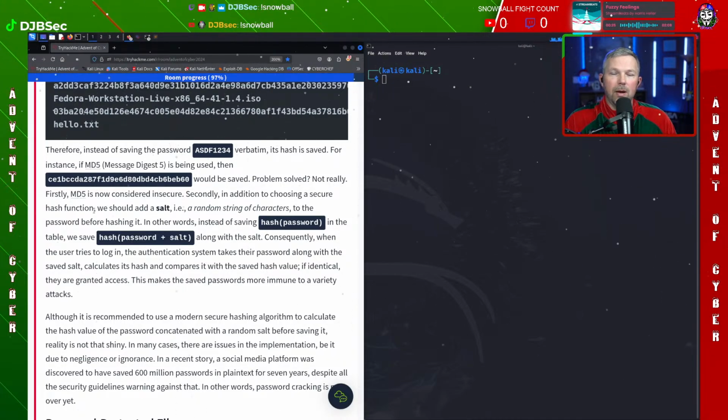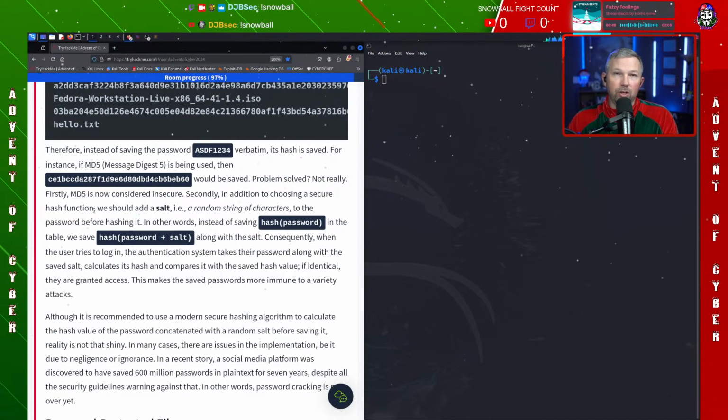Say it's Google and my password's 1234. They may put a salt of Google before my password, so now my password becomes Google 1234. Or the next person, John, his password might be John 1234, and they would put Google in front of that, so it'd be Google John 1234.